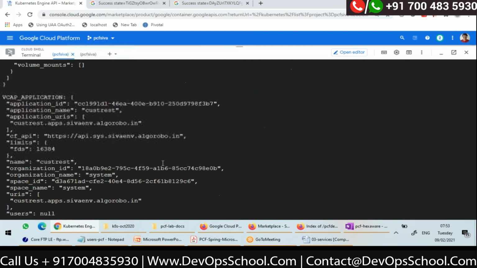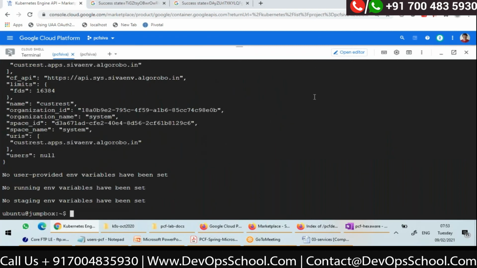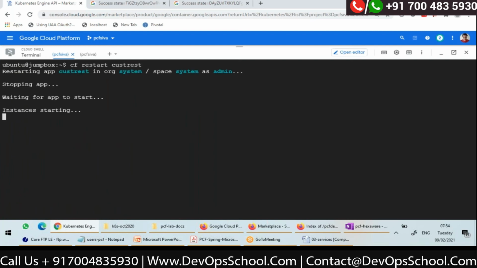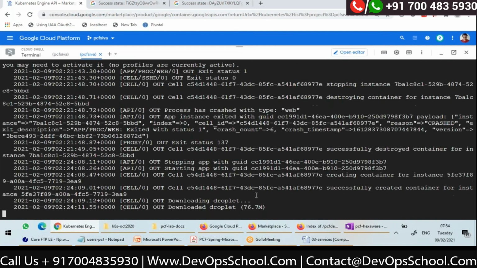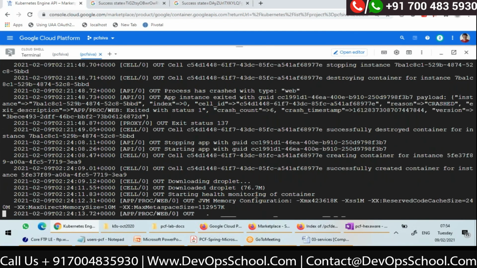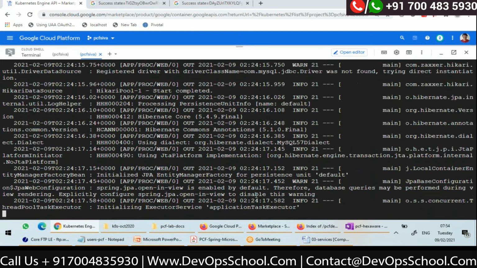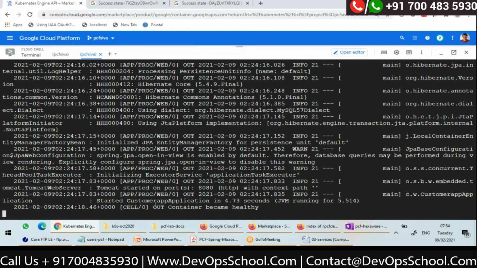Okay. So after binding, as I told you, you have to restart. cf restart cust-rest. You can see the logs here. Now it looks like it is starting up, right? You can see the container became healthy.